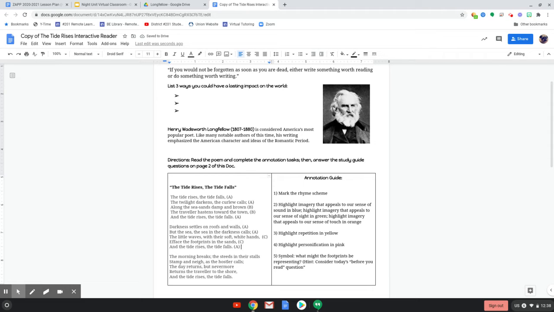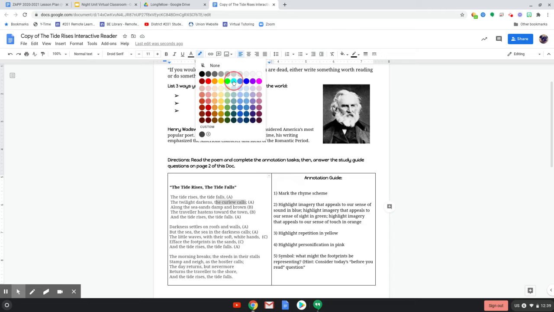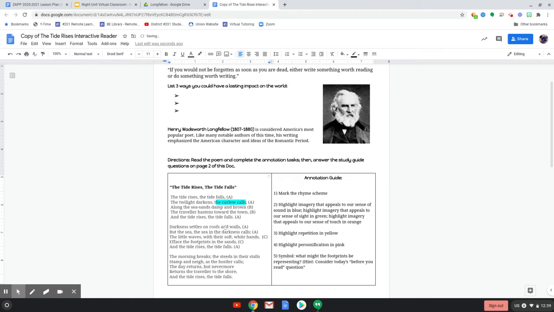Number 2 is asking for imagery. So our sense of sound in blue, our sense of sight in green, our sense of touch in orange. Let's first look for something that we can hear. I'm just looking for one. Here's one: the curlew calls. This is like a little seabird. I'm imagining him whistling, making bird sounds.